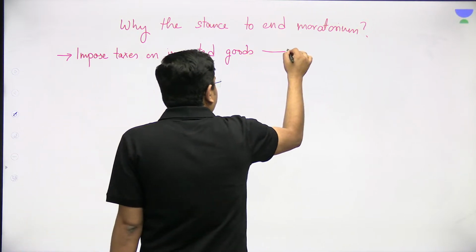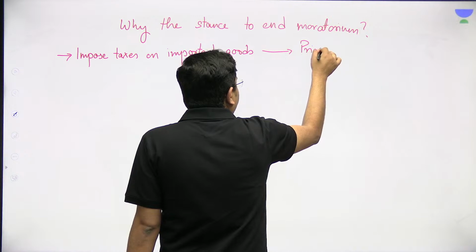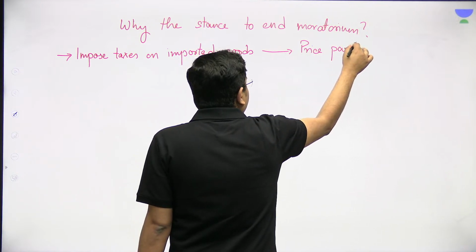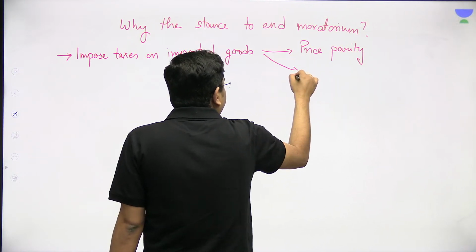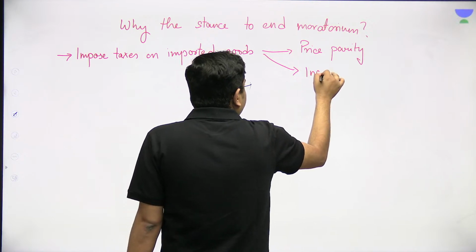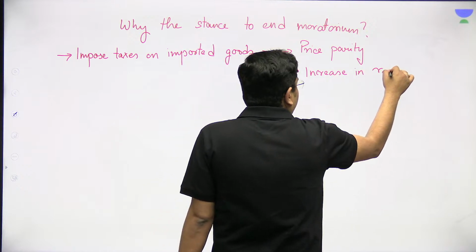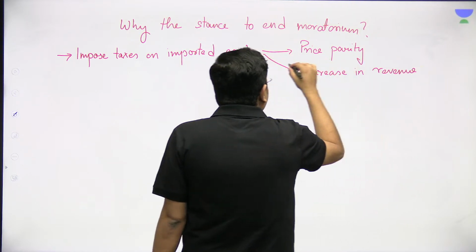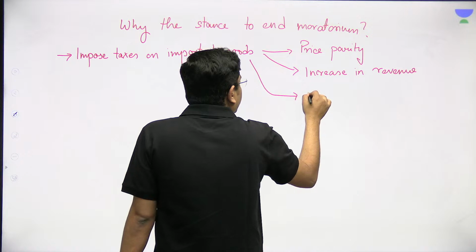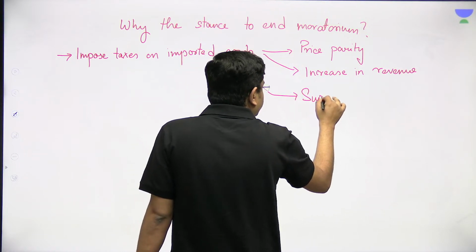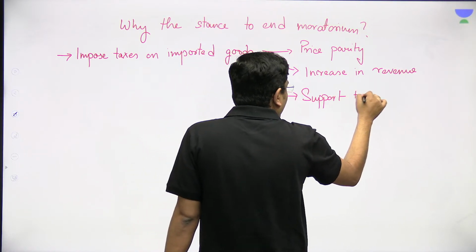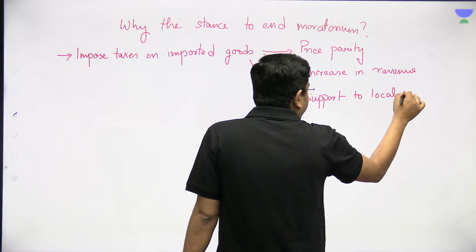For various purposes: price parity, then increase in revenue, then support to local industry.